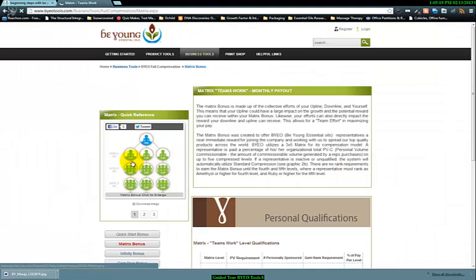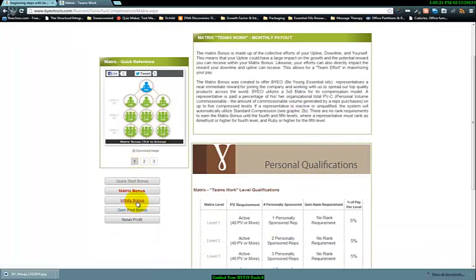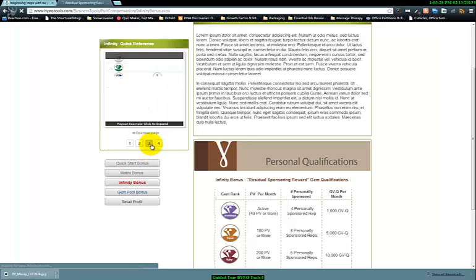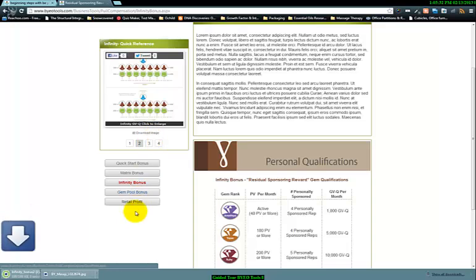Okay, as we continue on, same thing with the Matrix bonus, has the personal qualifications. Same thing with the Infinity bonus, personal qualifications with different images. These just scroll through the different images, and you can always download these just by clicking the download image right here. So great tools to have.